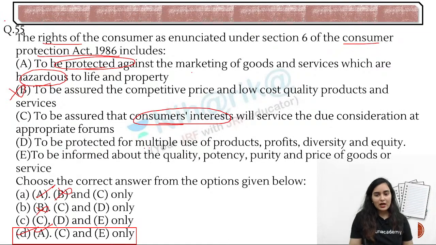Why? It is our own wish, whether we are using multiple products. Right now we are using one brand, second time we are using another brand, or equity, diversity, we are following that. It is our wish, not our right, our wish. To be informed is our wish about the quality, potency, purity and price of the goods and services.